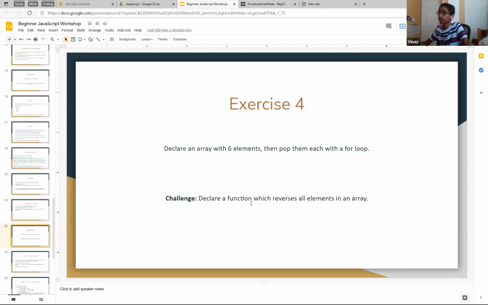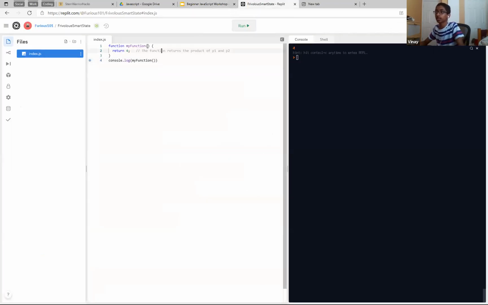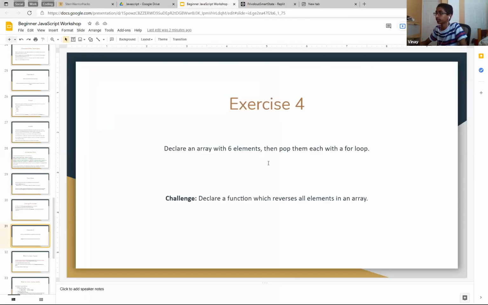You have to declare a function which takes in an array and then returns an array. I'm not going to tell you how to do it. It'll return an array.